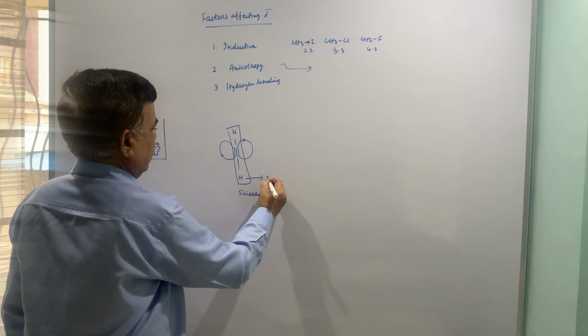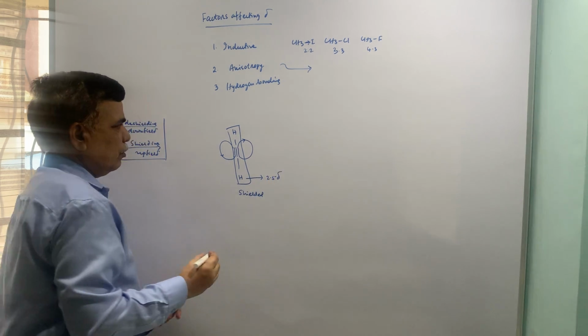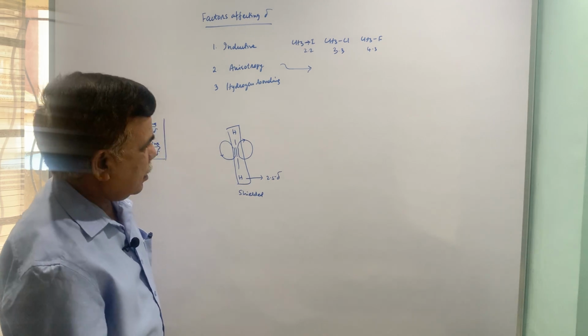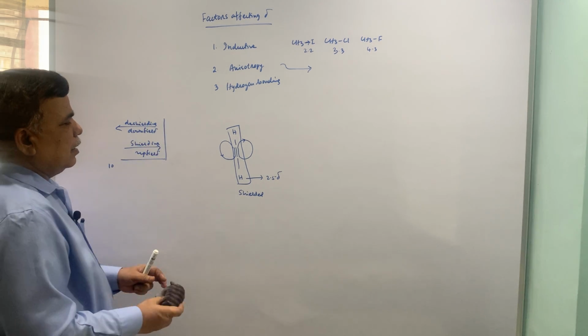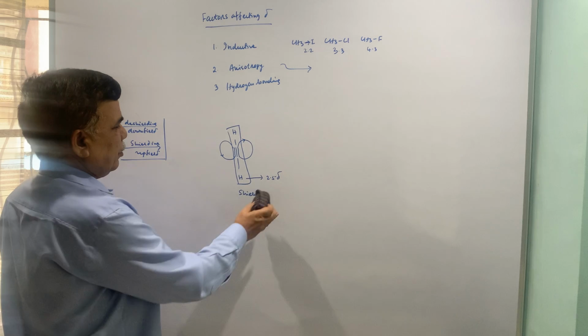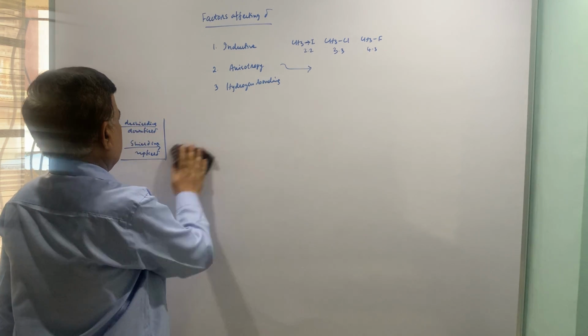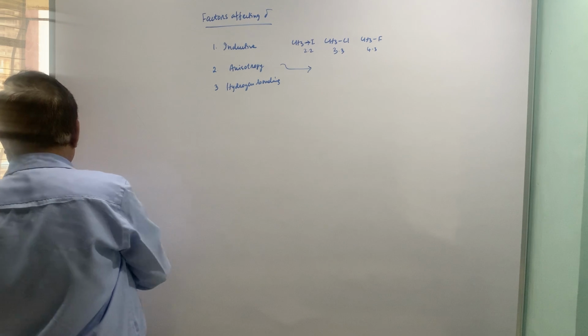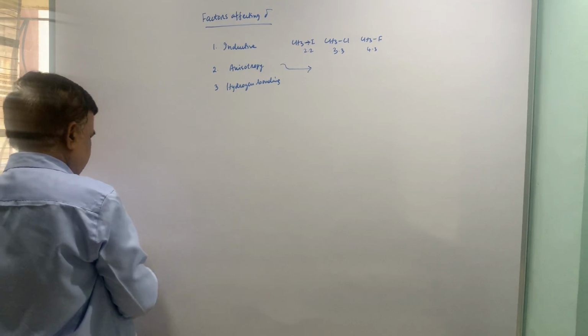So, this proton appears around 2.5 delta, unlike olefinic proton. So, this is shielding, and the acetylenic protons, they appear around 2.5 delta. So, these are the examples of anisotropy.